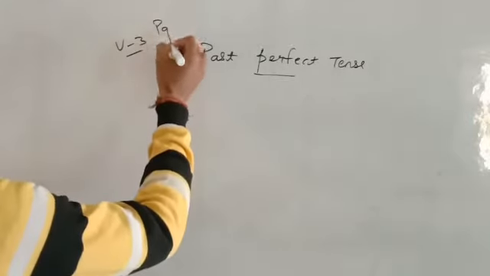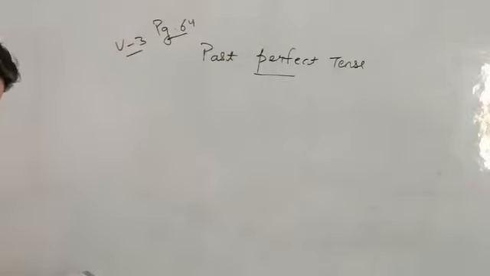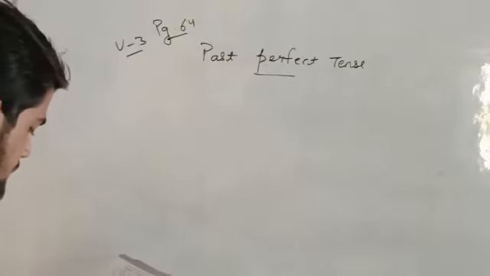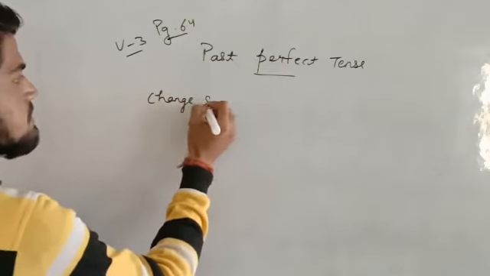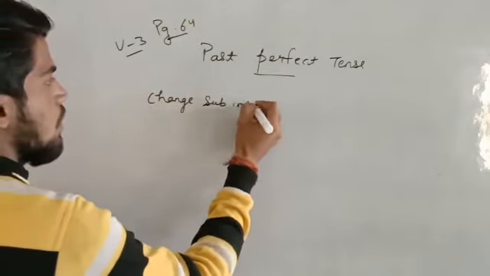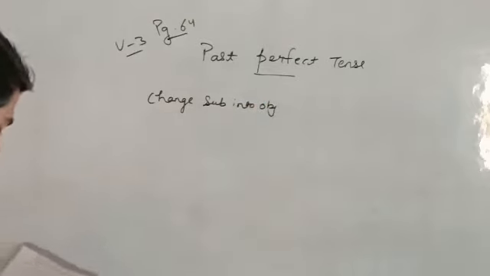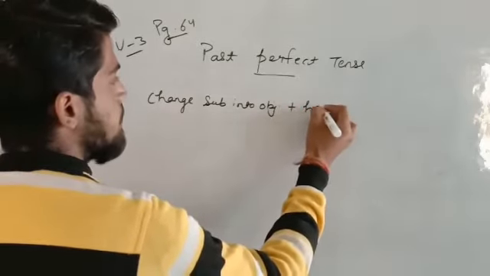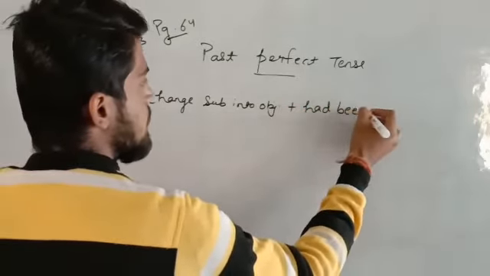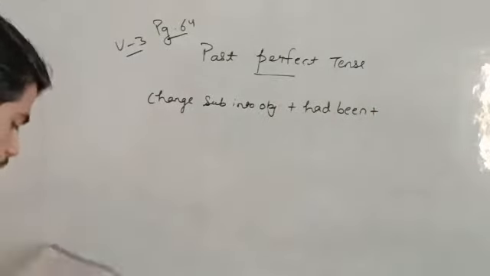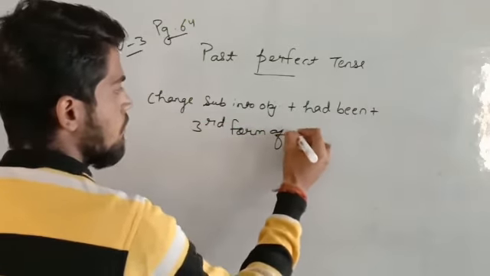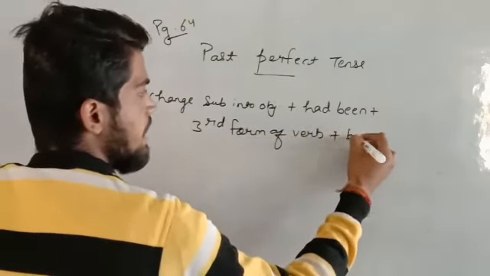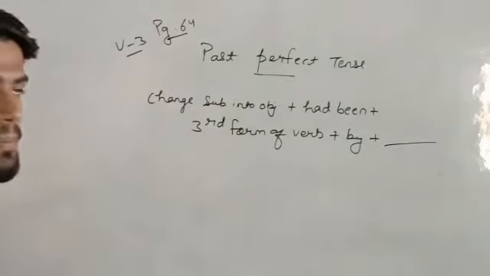I will write here page number 64, so there will be no confusion in your mind. Change subject into object, or vice versa, plus add had been to it, plus the third form of verb, along with by and along with the rest of the sentence.